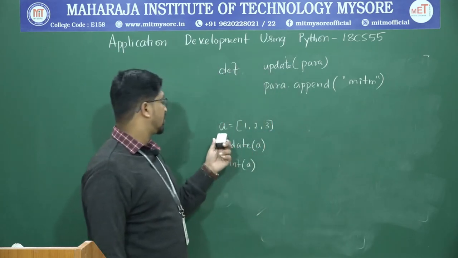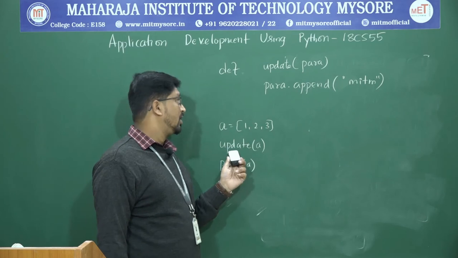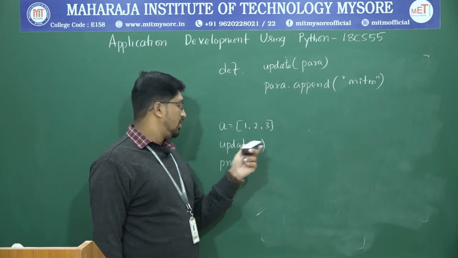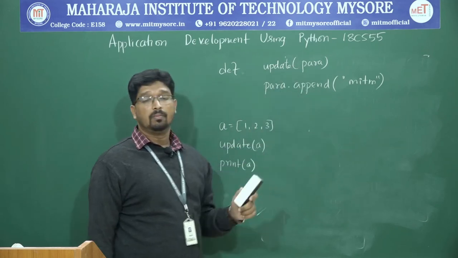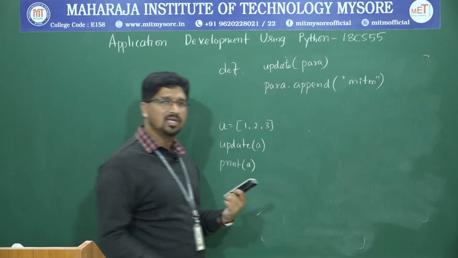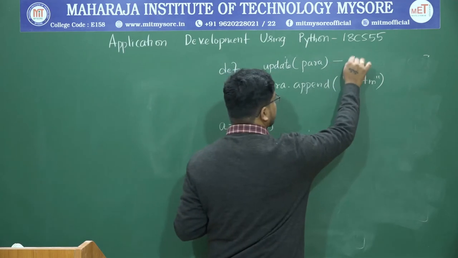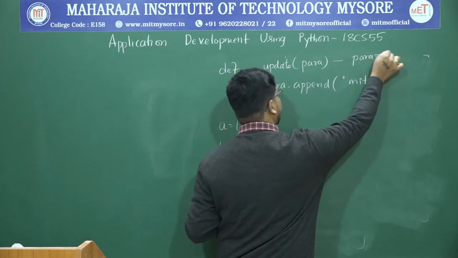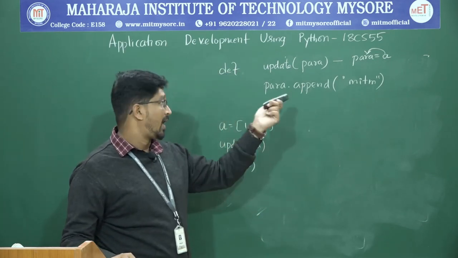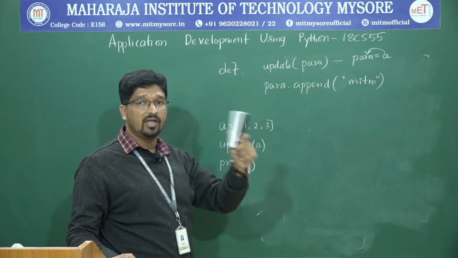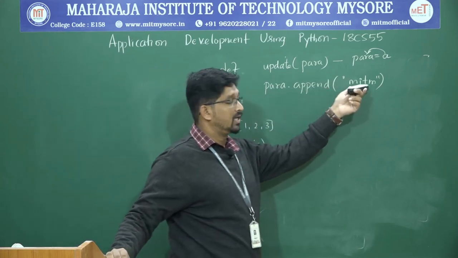So for example, let us consider you have a with 1, 2, 3. a is a list, and you are calling a function called update function with a as a parameter, that is, a list is the parameter. Then a will be copied to para. There is a variable called para which is a list, because I am passing a list. So in this statement what happens? para is equal to a, meaning it's a reference copy. The reference is copied to para. Then you are appending one extra data item to the list, para dot append of mitm.